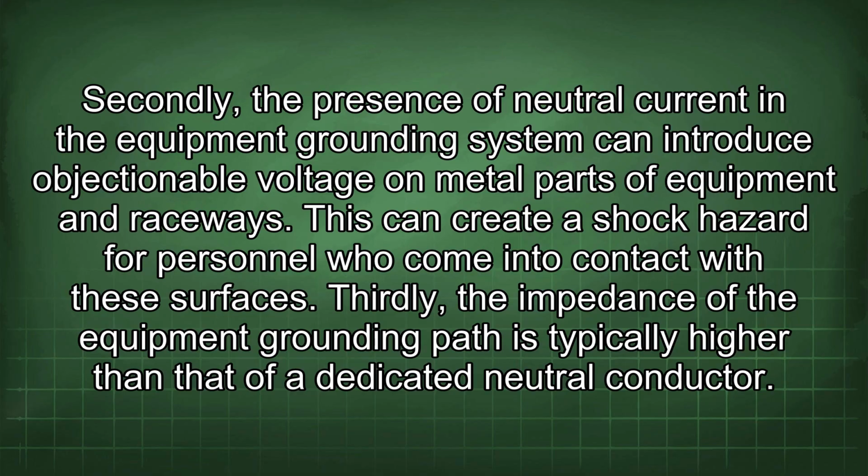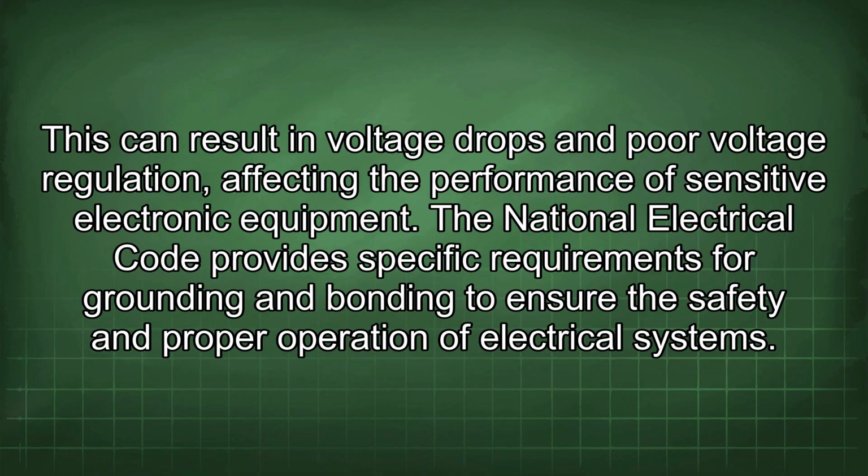Secondly, the presence of neutral current in the equipment grounding system can introduce objectionable voltage on metal parts of equipment and raceways. This can create a shock hazard for personnel who come into contact with these surfaces. Thirdly, the impedance of the equipment grounding path is typically higher than that of a dedicated neutral conductor. This can result in voltage drops and poor voltage regulation, affecting the performance of sensitive electronic equipment.